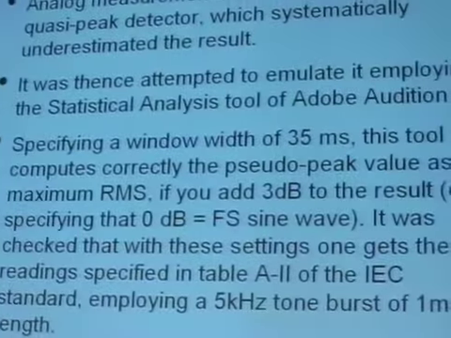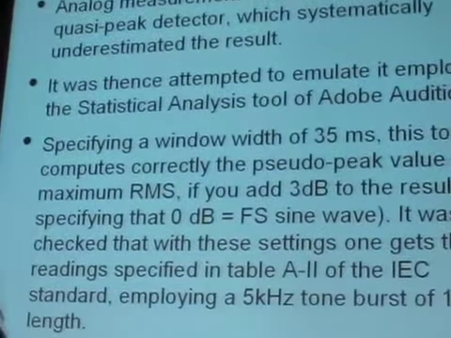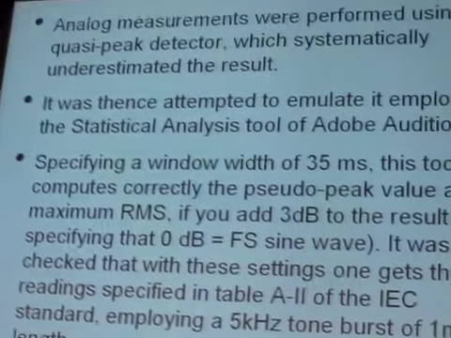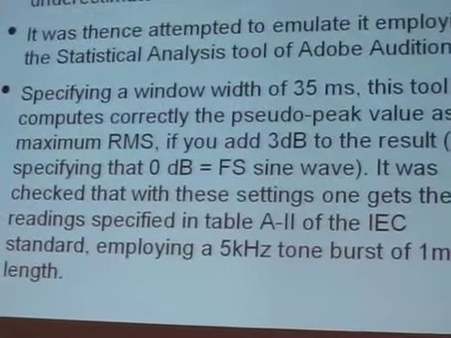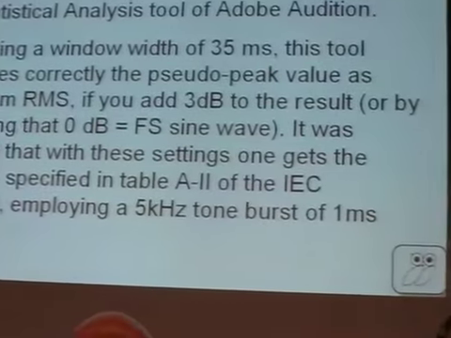We specified a window width of 35 milliseconds, and with the statistical analysis tools, this should give us the correct pseudo-peak value, adding 3 dB to the result. And this gave us a standard ratio according to the EN standard.